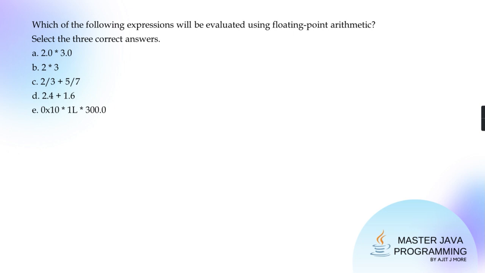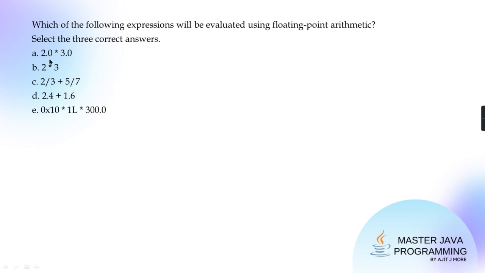Okay, tell me. Which of the following expressions will be evaluated using floating point arithmetic? From this, which one is based on floating point arithmetic? Is 2.0 times 3.0 floating point?